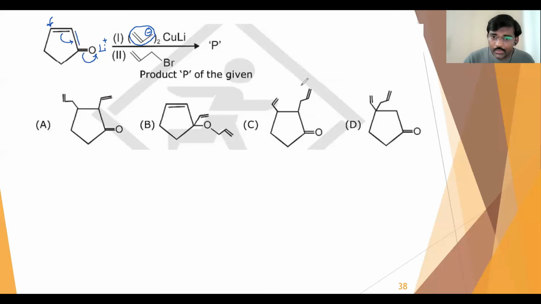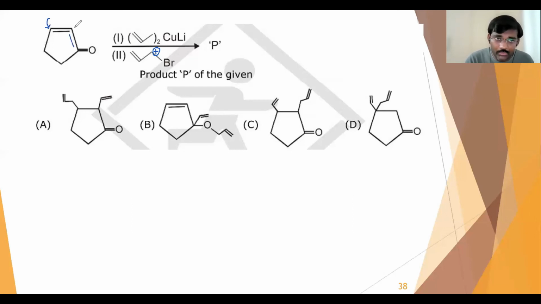Afterwards, what can happen in the second step? What he has given is allyl bromide. Allyl bromide produces that allyl carbocation very easily. So in the first step we are getting an allyl carbanion, and in the second step we get an allyl carbocation. First step carbanion, second step carbocation, both are allyl.